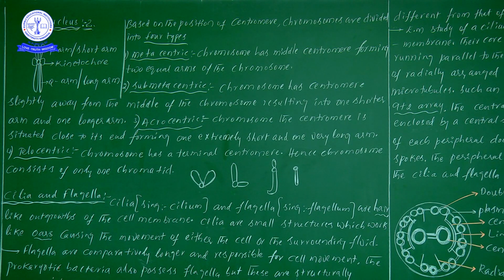Two years before, they asked this question. What is a P arm and what is a Q arm? Short arm and long arm respectively. If you take one particular chromosome, at the spotlight you see a small ball-like structure at the center, which we call the centromere. On both sides of the centromere, a kidney shaped or bean shaped structure is there, which we call the kinetochore. The kinetochore is situated on both sides of the centromere.